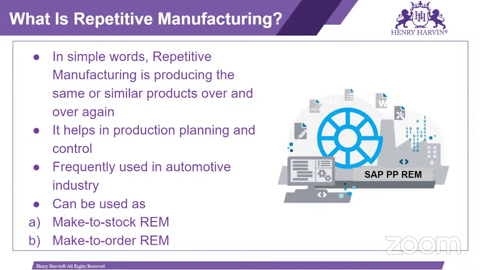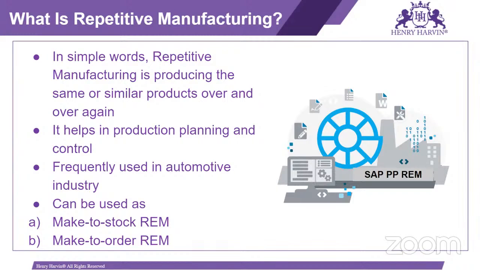Here we have the two scenarios, that is make to stock and make to order. So what is this make to stock and make to order? In make to stock, or we are calling it MTS, based on the forecast, means based on the forecasting that we will get the order from the customer for the current month, we will start the production. So currently we do not have any customer order or sales order, but based on forecast only we can start the production and we can manufacture the material. And when we get the customer order, based on that we can dispatch that material against that sales order or customer order. So that is the make to stock.